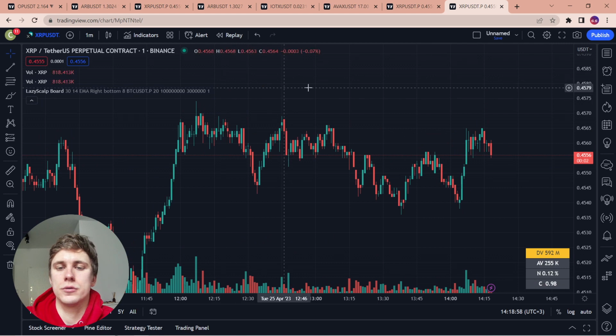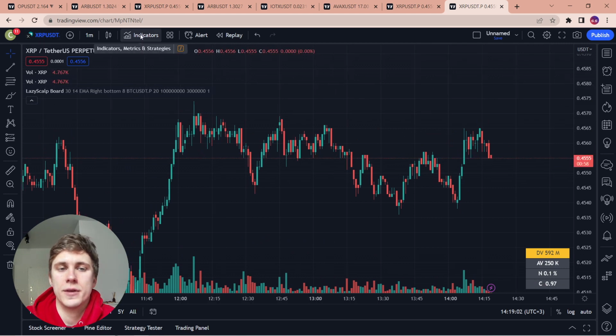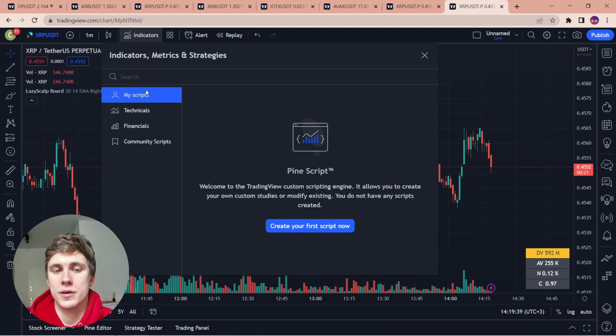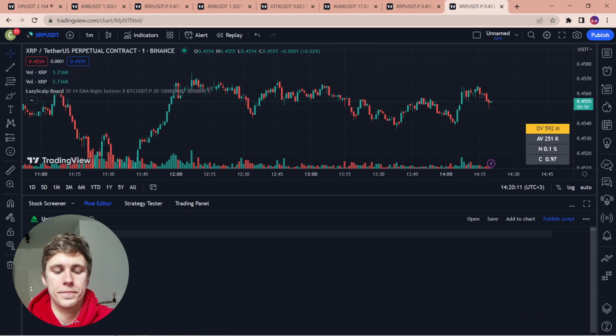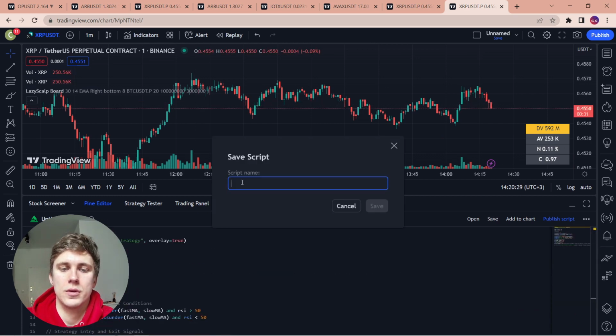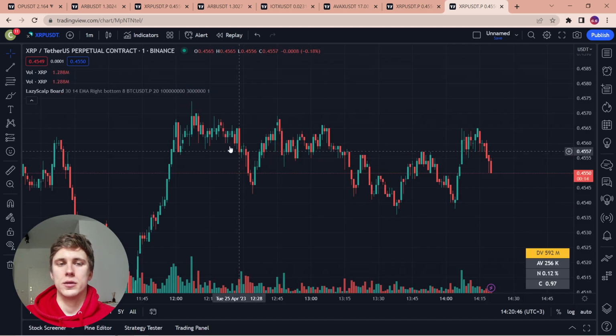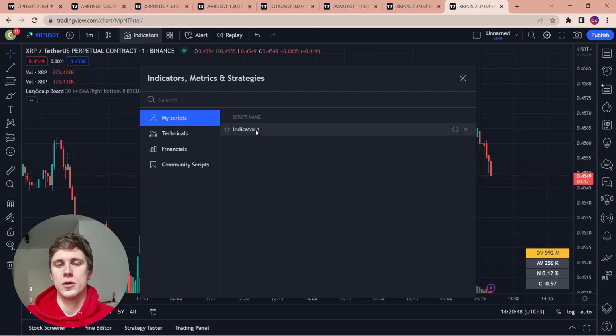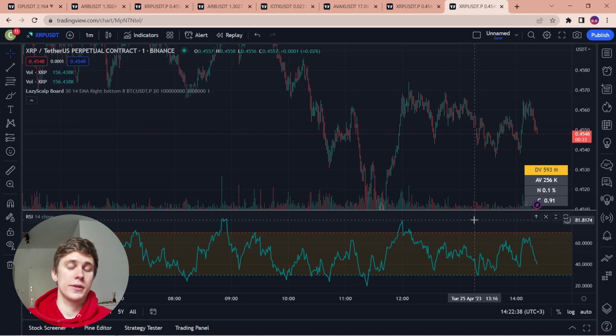Then we go to TradingView, choose a random instrument, and here in indicators, in the tab My Scripts, we can create our own indicator. Here we insert the information, save, script name. Then we can hide the panel, and then we choose it from here. That's clear. ChatGPT gave us the RSI indicator script.